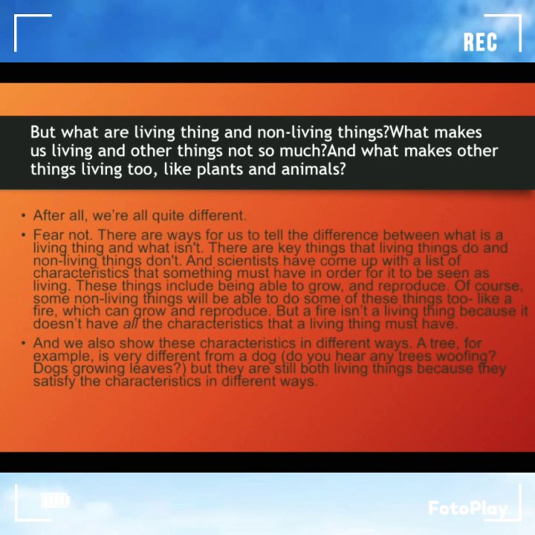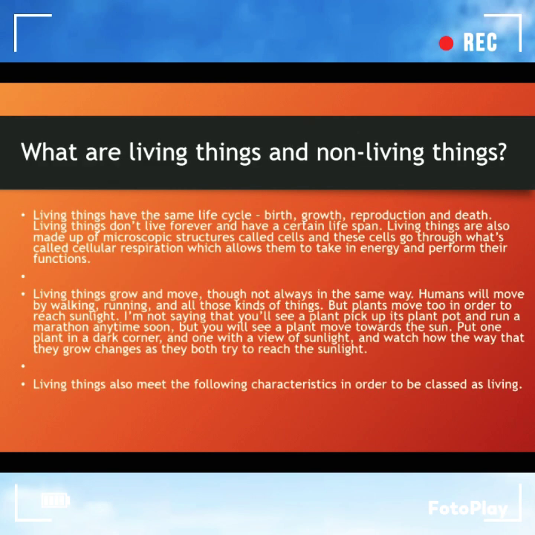But they are still both living things because they satisfy the characteristics in different ways. What are living things and non-living things? Living things have the same life cycle: birth, growth, reproduction, and death. Living things don't live forever and have a certain lifespan.